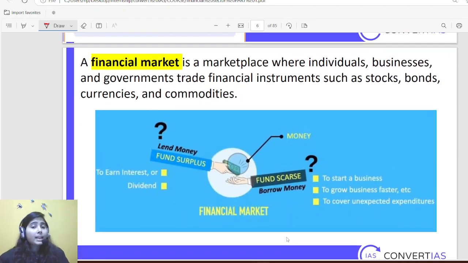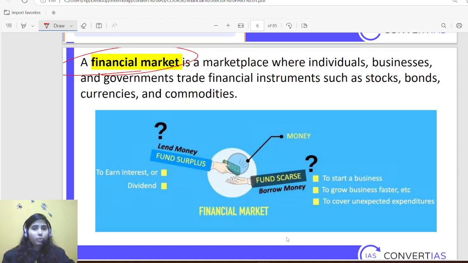Then comes the financial market. In the simplest sense, a financial market is like a vegetable market. In a vegetable market, you have a physical exchange of goods. A vendor comes and sells you the vegetable, and you purchase it. But in a sabji mandi, a vegetable market, it is goods, and in a financial market, there is an exchange of funds.